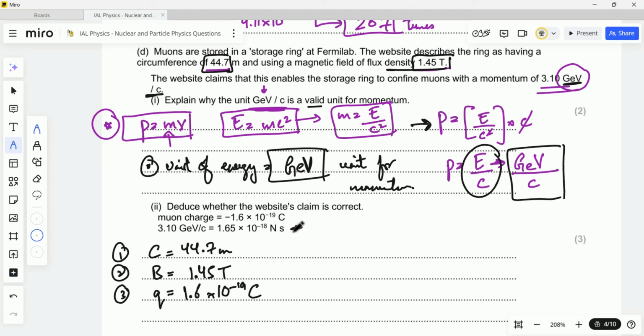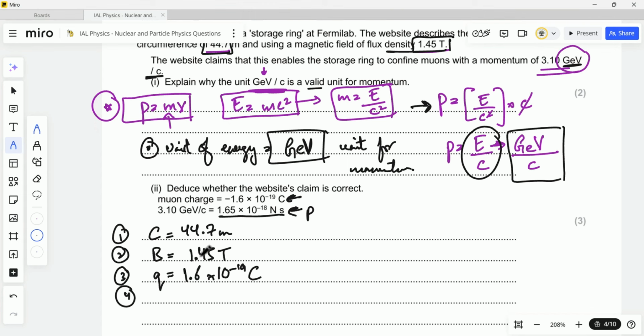It is 1.6 into 10 to the power minus 19 coulomb, and the momentum of the muon is, here is the momentum provided. This is the charge, I've already written it, and the momentum of the muon is P equal to 1.65 into 10 to the power minus 18 newton second, that is mv, the momentum.